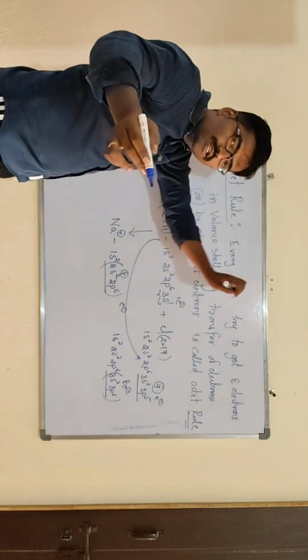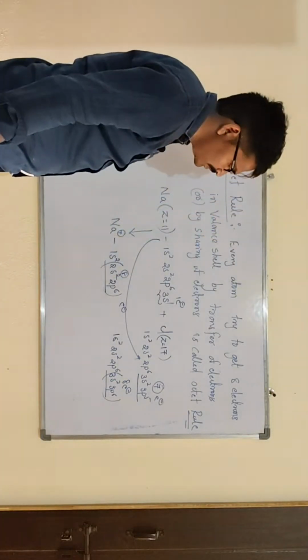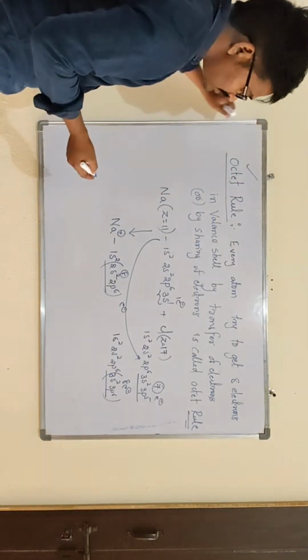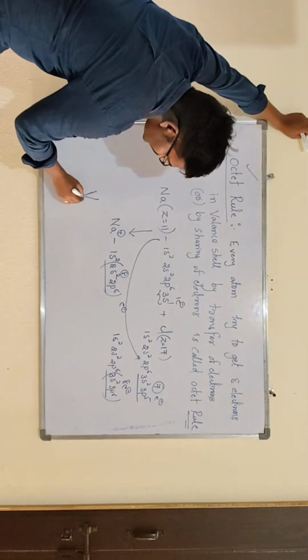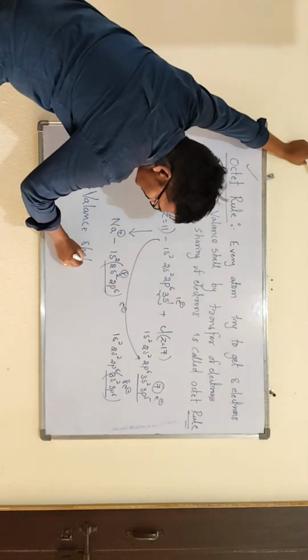So every atom tries to get 8 electrons in its valency shell. That is called the octet rule. So what is the valency shell, sir? The valency shell is nothing but the last shell.